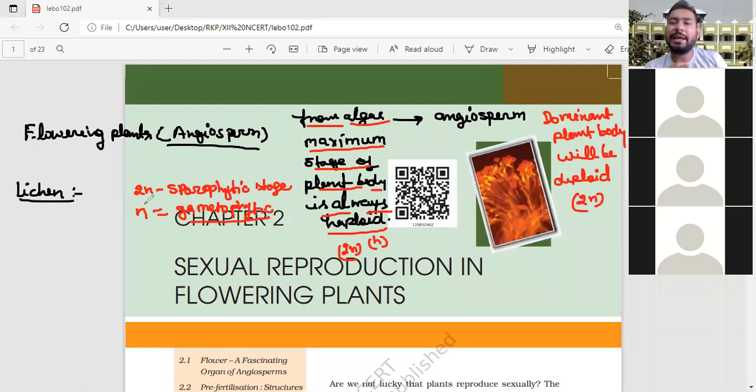So n is always the haploid gametophyte, and 2n is always the diploid sporophytic stage. Is it fine? Is it clear?